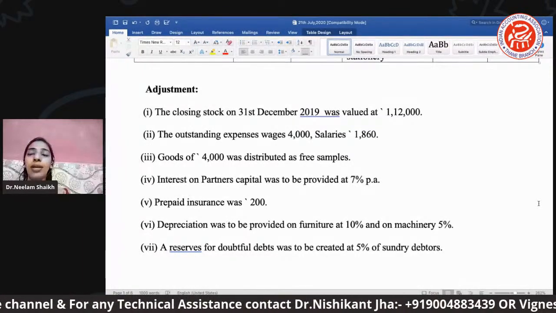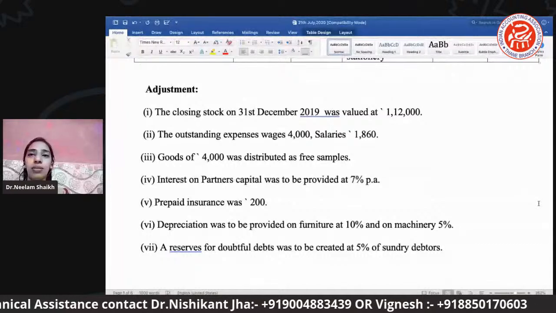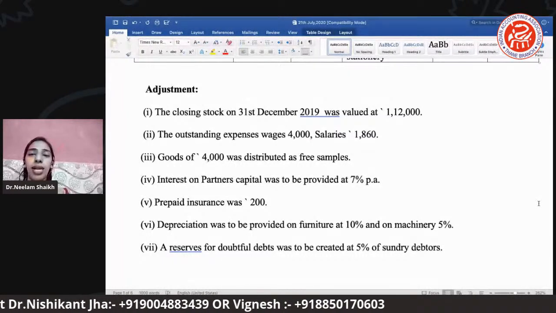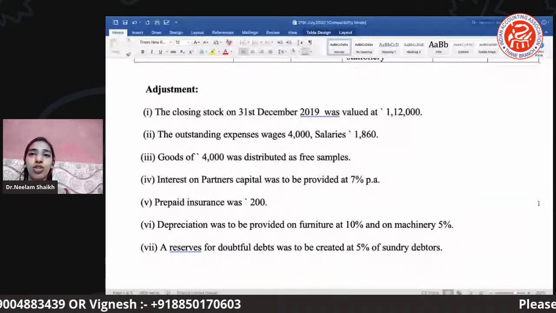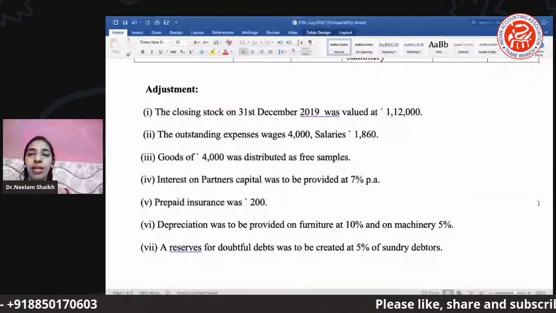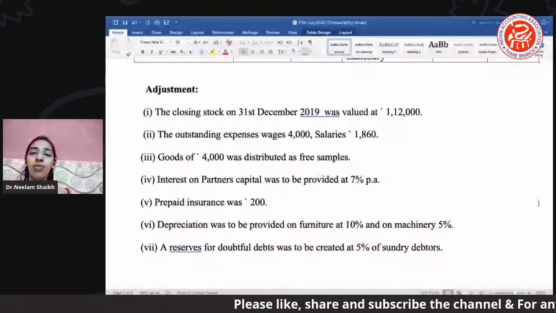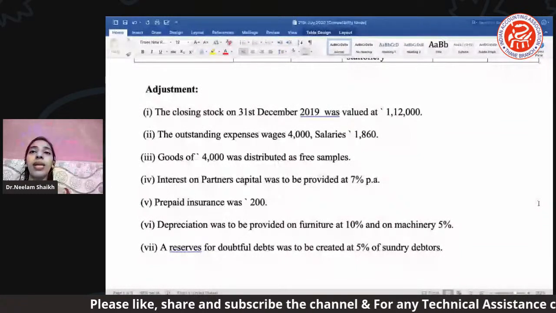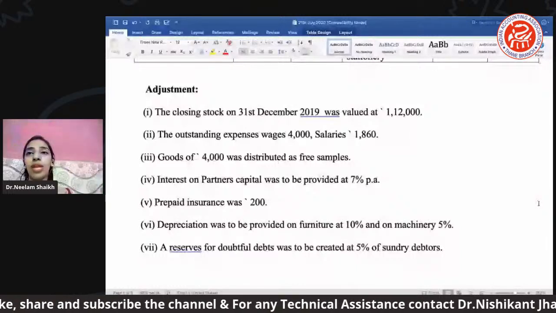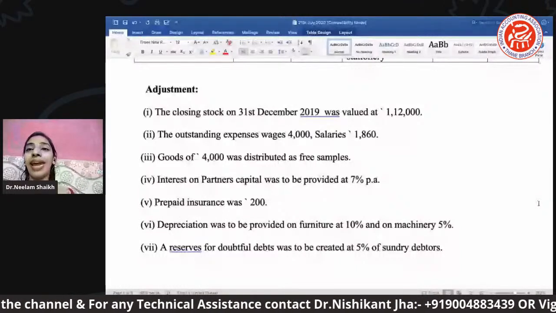Okay. Why? Because as I've told you, the closing stock means the trading direct expenses. The closing part will be there, and where the trading account will get closed, out of which you will get the gross profit. Okay. So there we are supposed to see what will be my end stock.